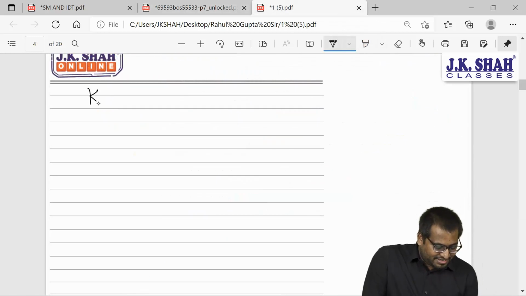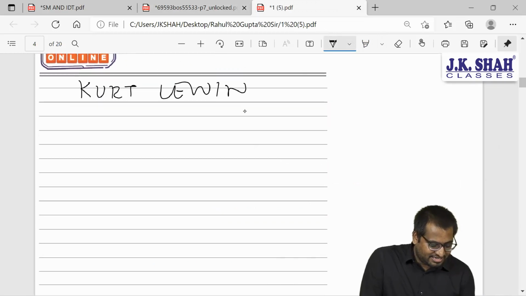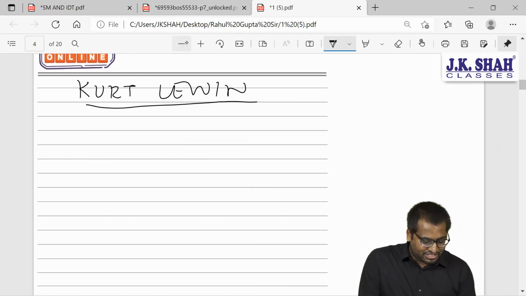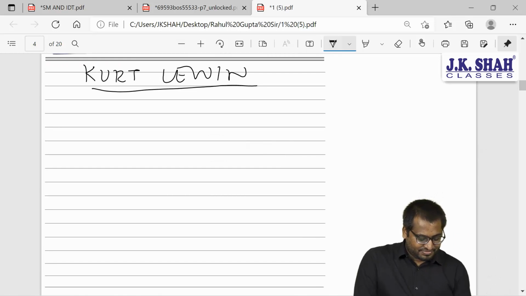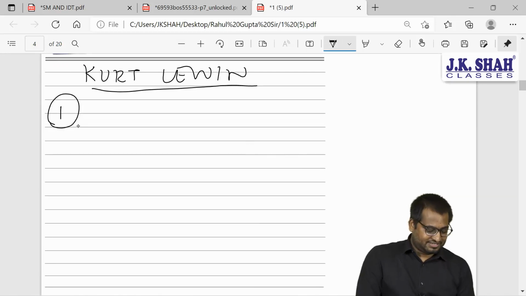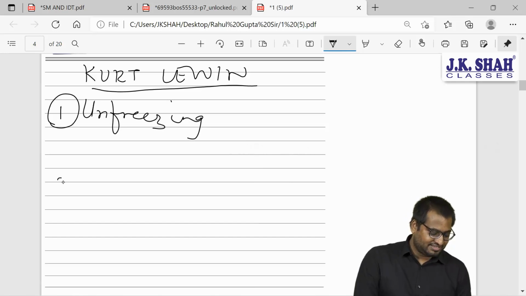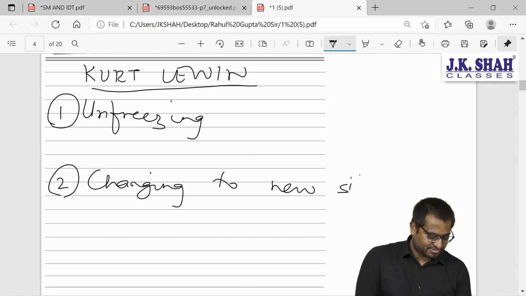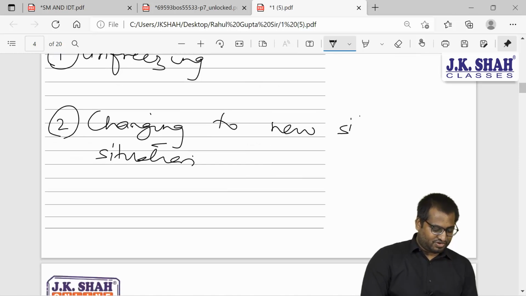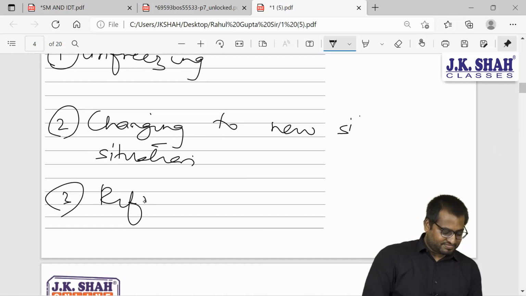If you remember Kurt Lewin's change management model, do you remember it? Yes, we had 3 steps: unfreezing, changing to the new situation, and the third one was refreezing.